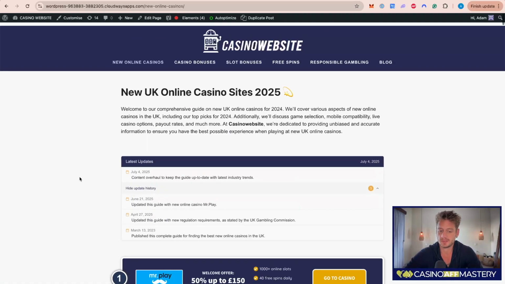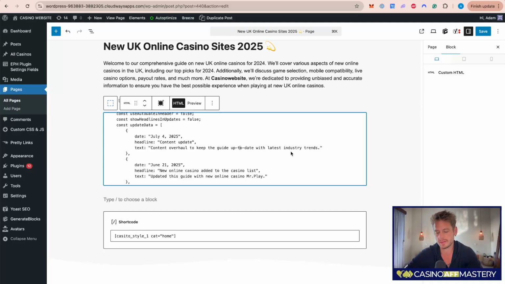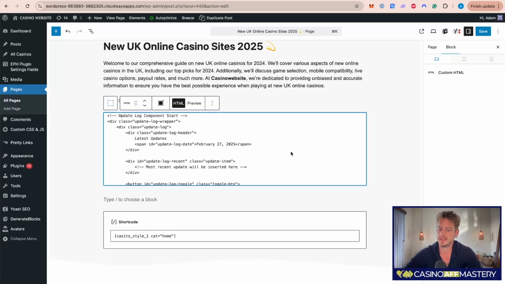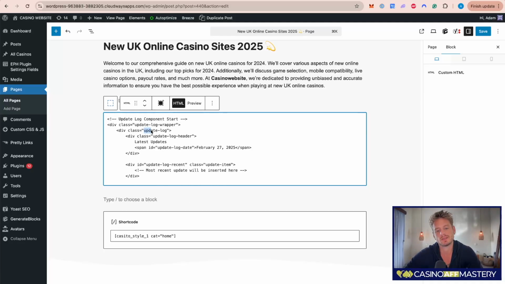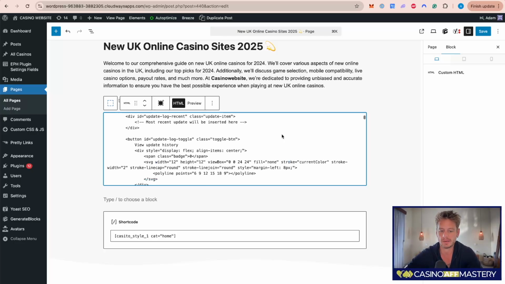So I think that this is really powerful, not only aesthetically, because this is not the only reason that we're adding this. It is also because this one is also serving aggregated data. It's a pretty hard word to say. So basically, every time I do a change here, it's sending it to the update log here, which is part of my structured data. So every time Google crawls the site, they can also see that I've deliberately added new updates to my aggregated data.